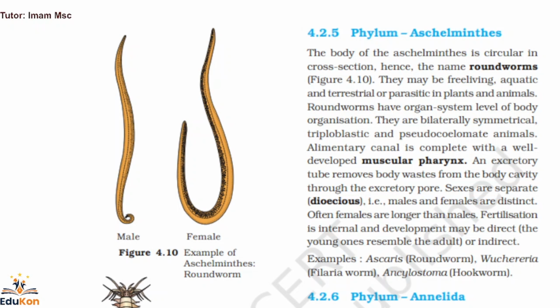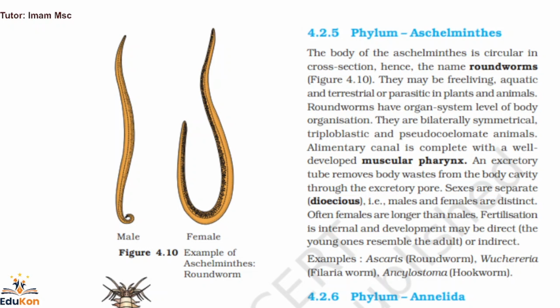So what kind of questions we can get from this? What is true for the roundworms? The question will be, which of the following statements is true about roundworms? Which is correct regarding the roundworms? Like they are free living, aquatic, and terrestrial, parasitic in plants and also animals, and they have organ level system of body organization, and they are bilateral symmetrical, triploblastic, and pseudocoelomate. All these points will come as options.